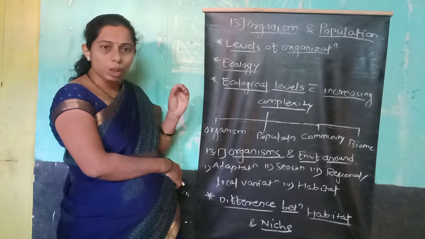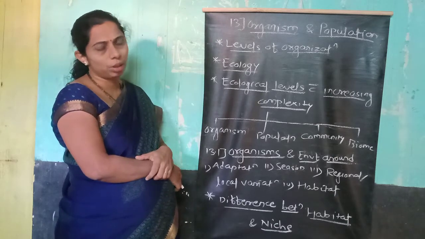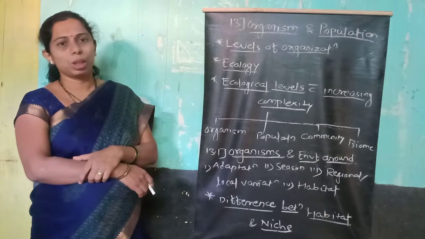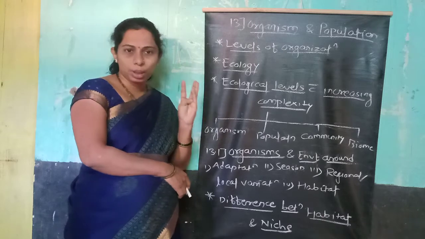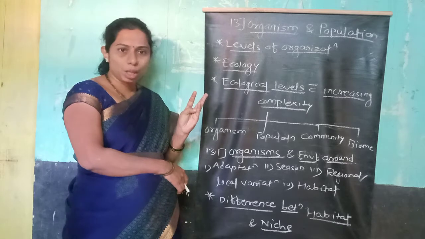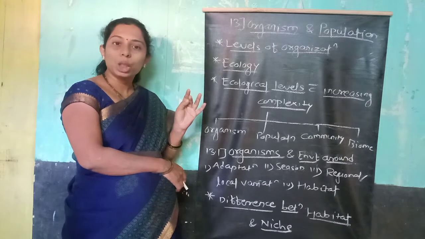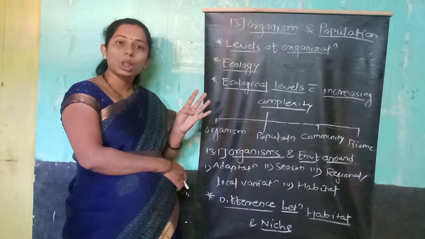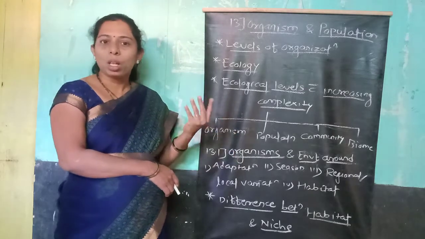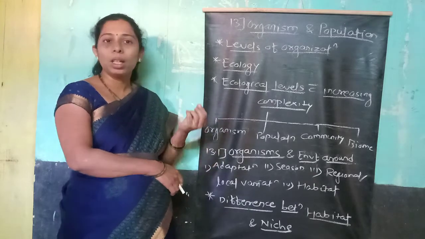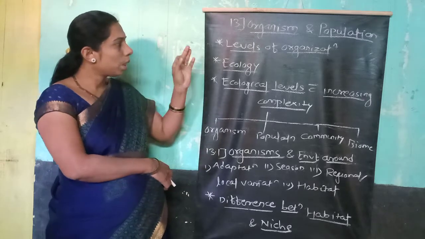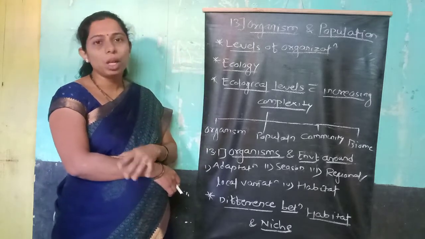First, we study the levels of organization. There are certain levels of organization. Here we have macromolecules, like carbohydrates, proteins, fats. These are the macromolecules. After that, cell, tissue, organ, system. Next, organisms, population, community, environment, and the last level of organization is the biome. So these are the different levels of organization which are found.